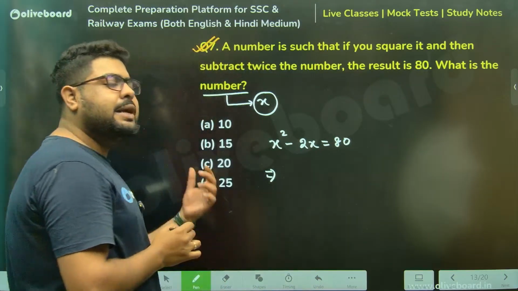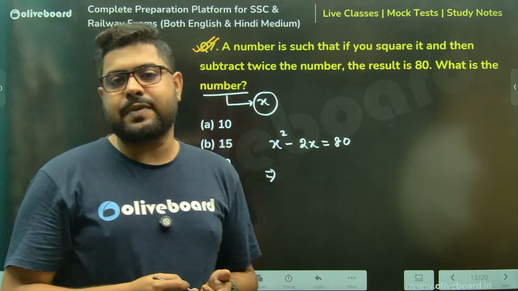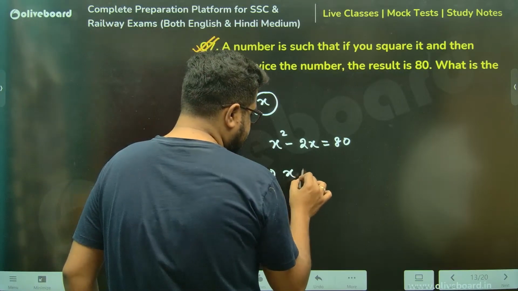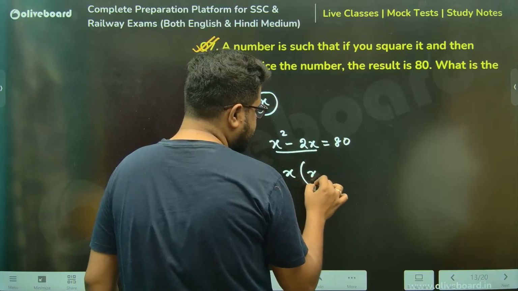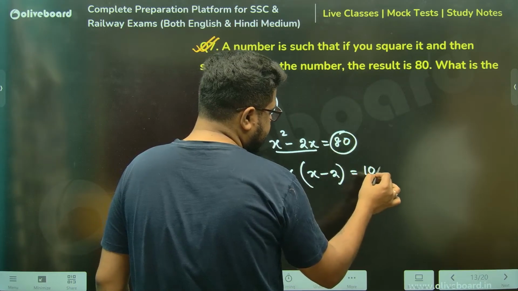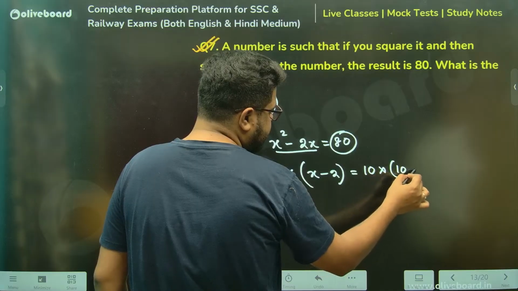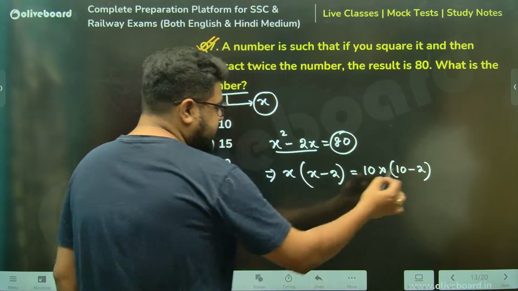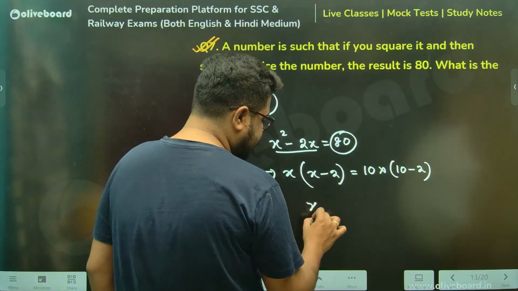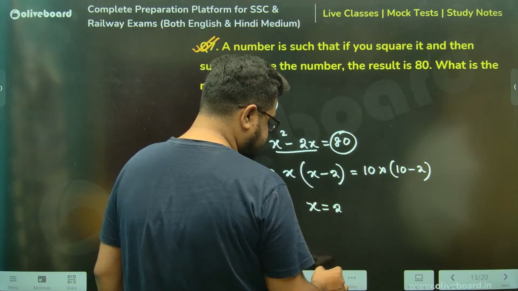You see, there are multiple ways of solving this quadratic equation. Let me give you a very unique way. Sir, can I take x common from here? x into (x minus 2). And this 80 I can write as 10 into 8, meaning 10 into (10 minus 2). Match it, sir, left to right. Can I simply say that x must be 10?